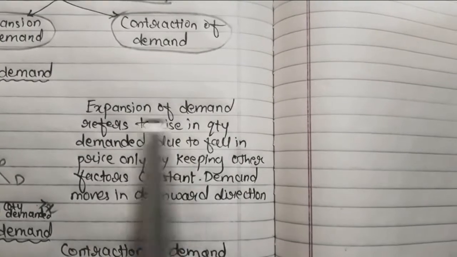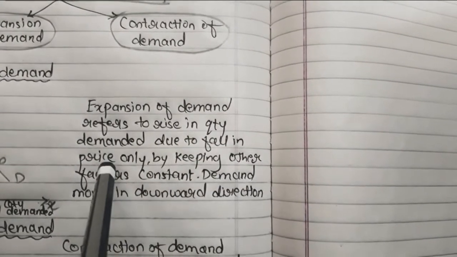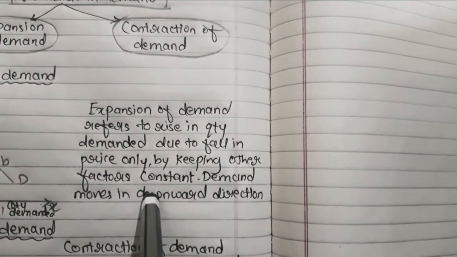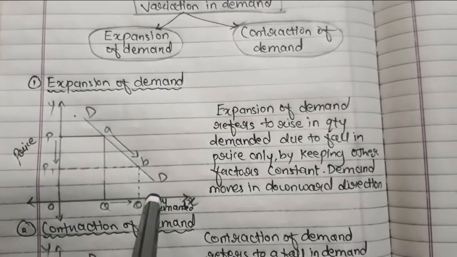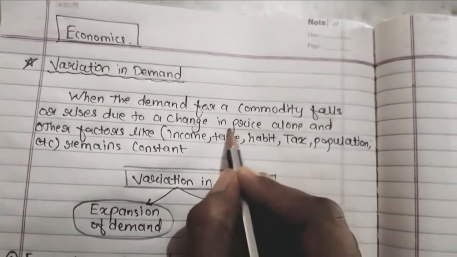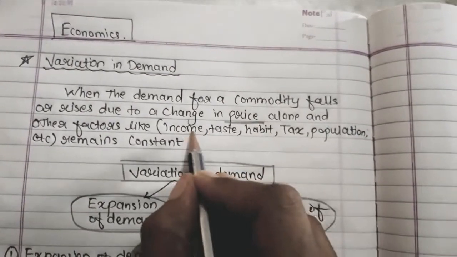So expansion of demand refers to a rise in quantity demanded due to a fall in price only. So by keeping other things constant, demand moves in the downward direction. So obviously demand moves in the downward direction, but here you will only be talking about price. So only price will be taken into consideration, not all the other factors. Okay, so now